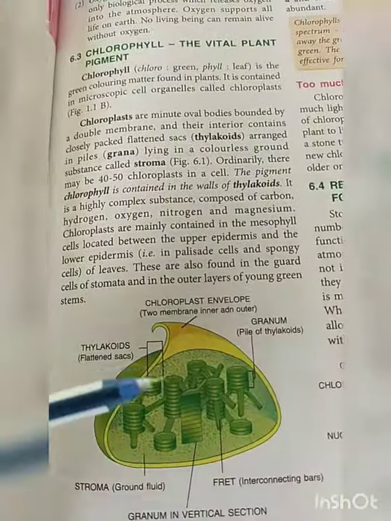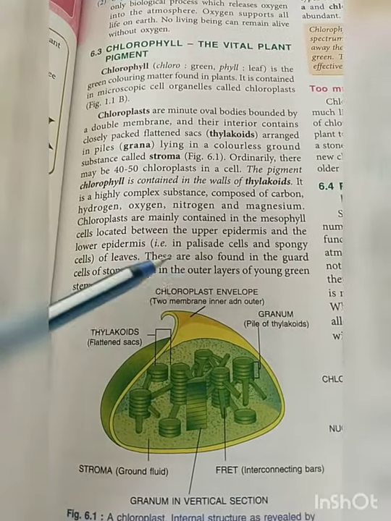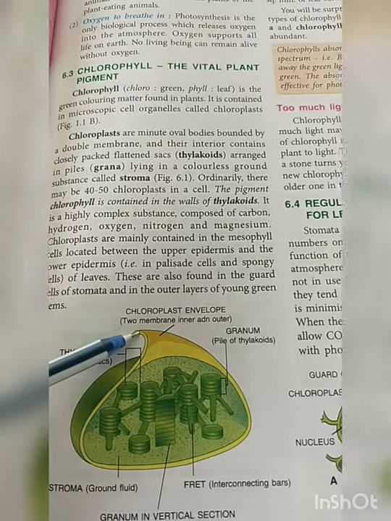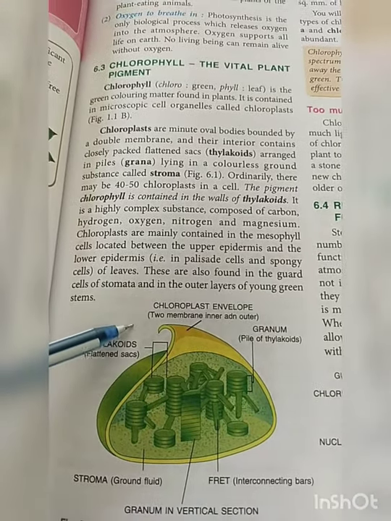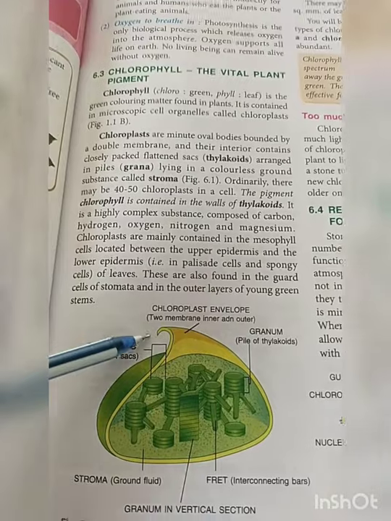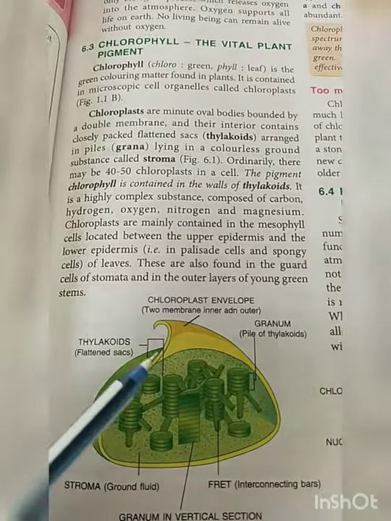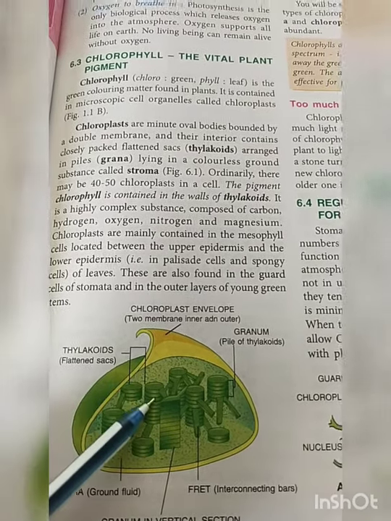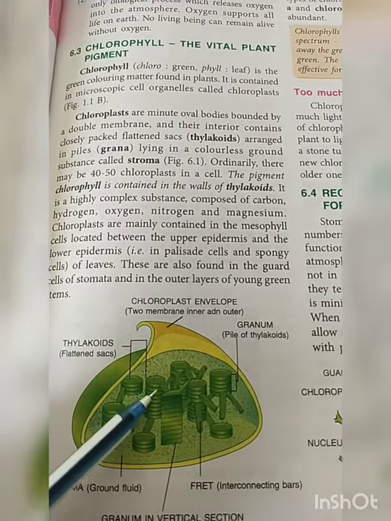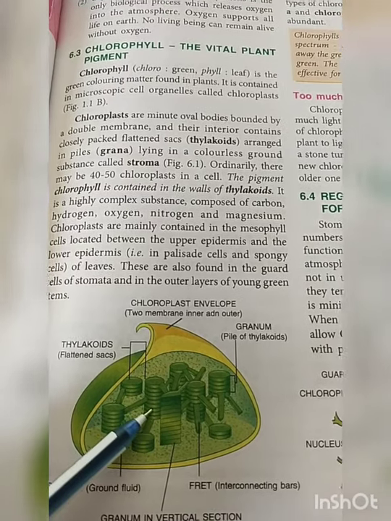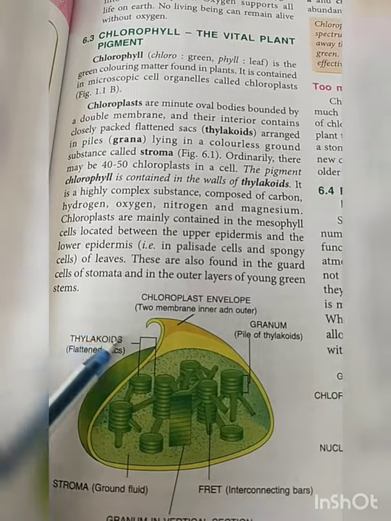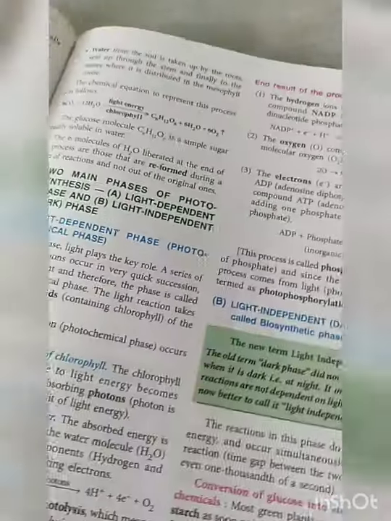So students, now listen very carefully: photosynthesis is the process which is completed in two phases. One is the light phase, one is the dark phase. One is light reaction, second is dark reaction. The stroma is light in color, so in the stroma the dark reaction will take place, and the granum is dark in color, so there the light reaction will take place. The granum consists of thylakoid, and thylakoid contains chlorophyll. This chlorophyll will trap the sun energy, the sunlight.